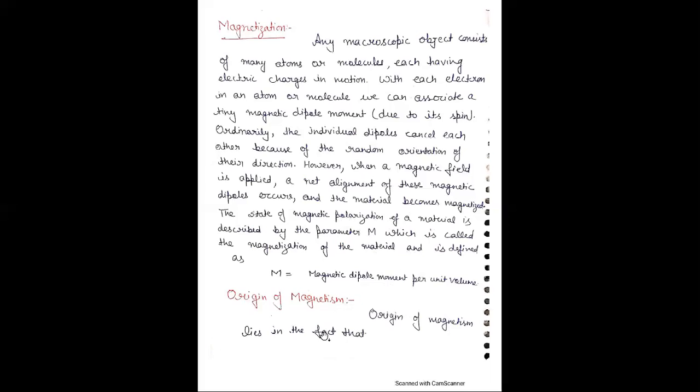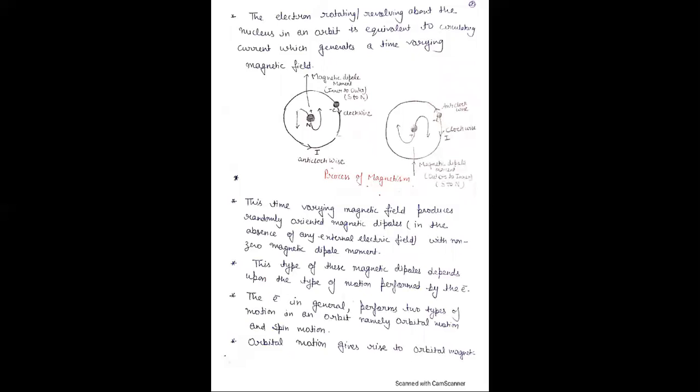Now the next topic is, what is the origin of magnetism? The origin of magnetism lies in the fact that the electron revolving around the nucleus in an orbit is equivalent to a circulatory current, which generates a time-varying magnetic field. Let's discuss how electrons generate a magnetic field.